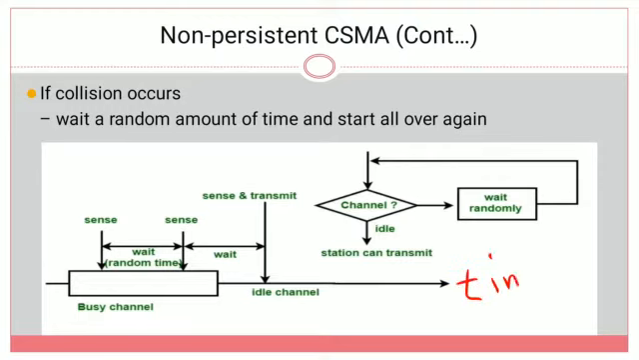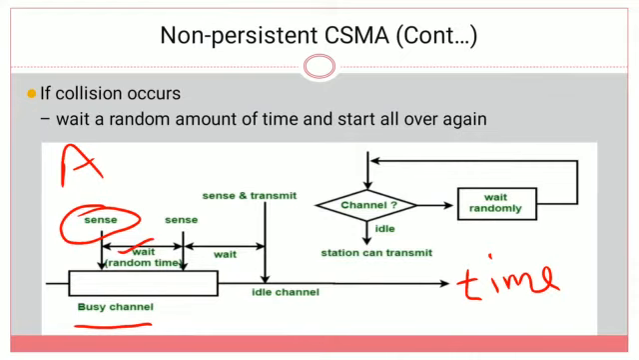So here, if you consider station A, A is the station that wants to transmit the data. So what will the station do? The station will sense the channel. If the channel is busy, then it will wait for a random amount of time. Once the timer times out, then again it will sense the channel.